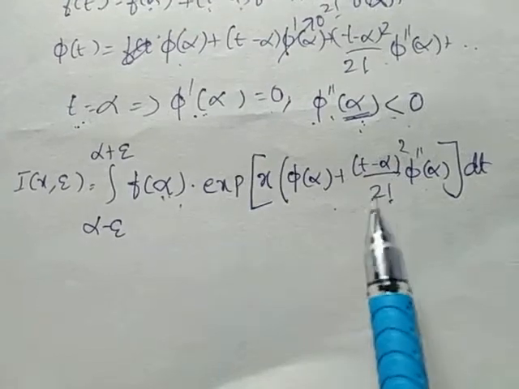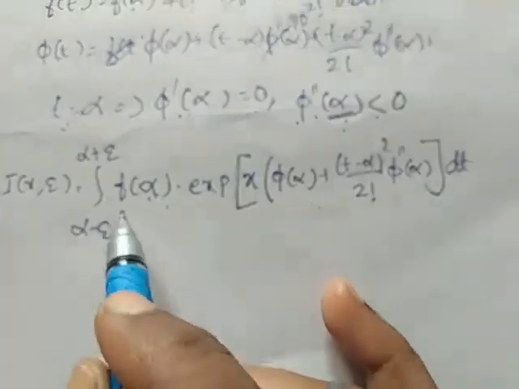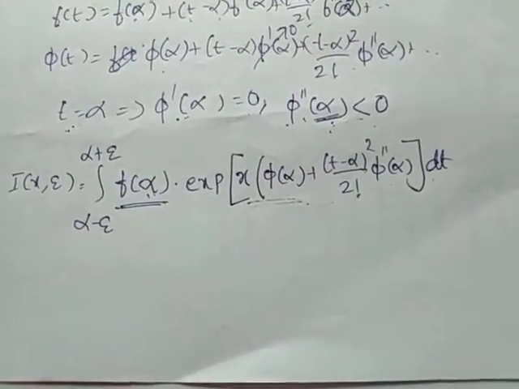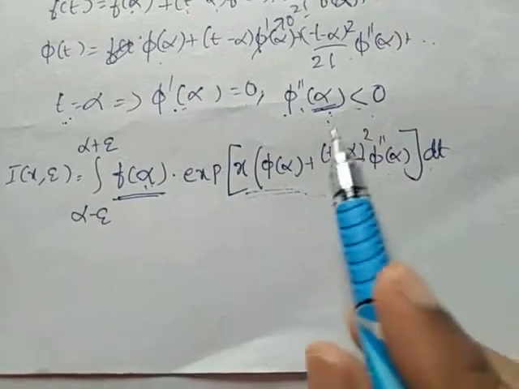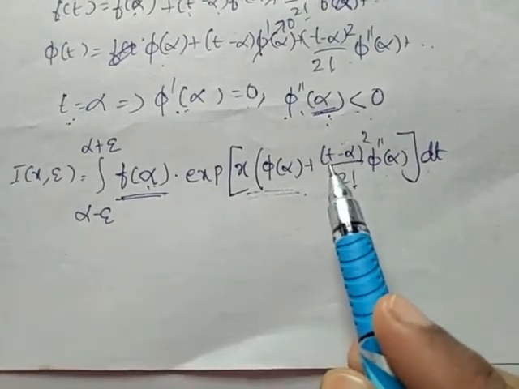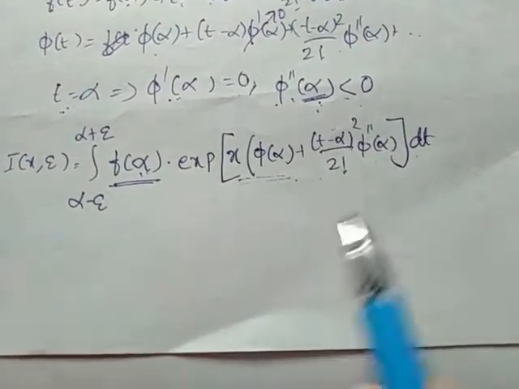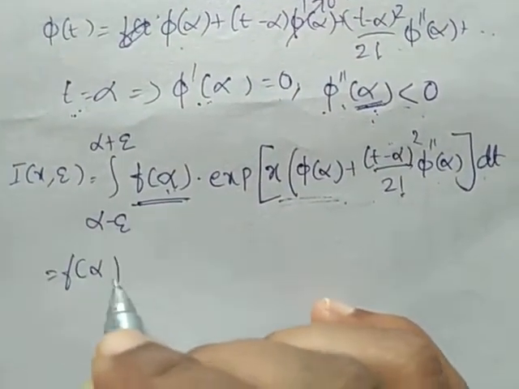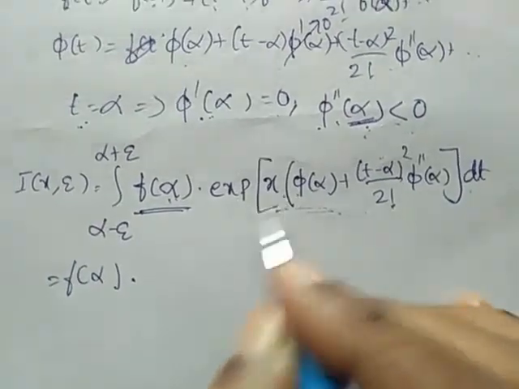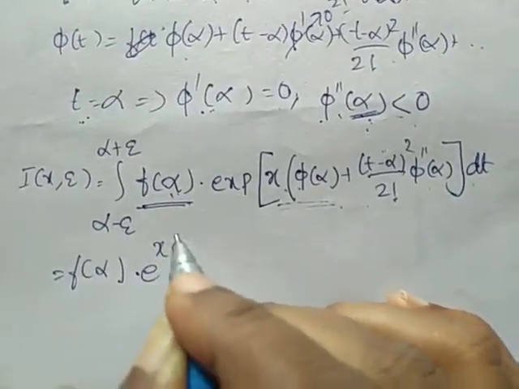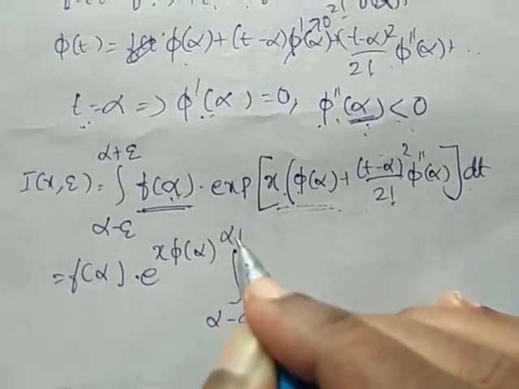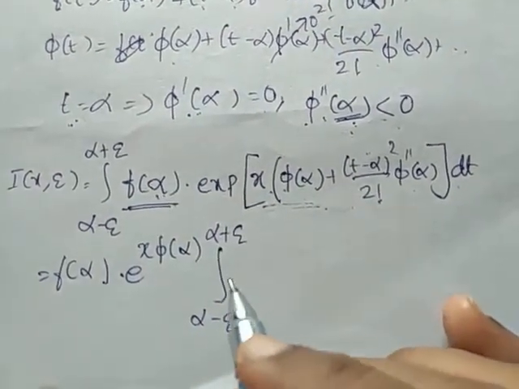Now we are going to integrate this. Here integration is with respect to t. Therefore f of alpha is constant. X into phi of alpha is also constant. We have to integrate only this term because here we are having t. So we can rewrite this as f of alpha, which is constant, times e power x phi alpha, with the integral between alpha minus epsilon to alpha plus epsilon.